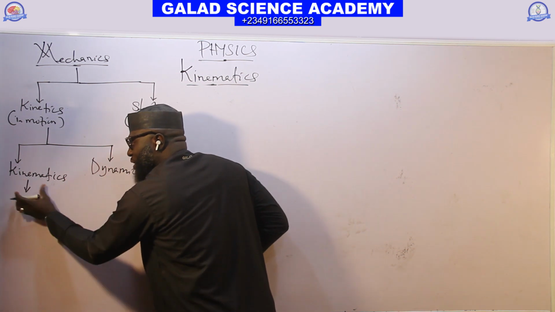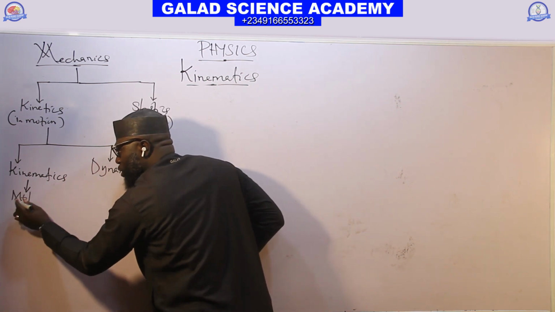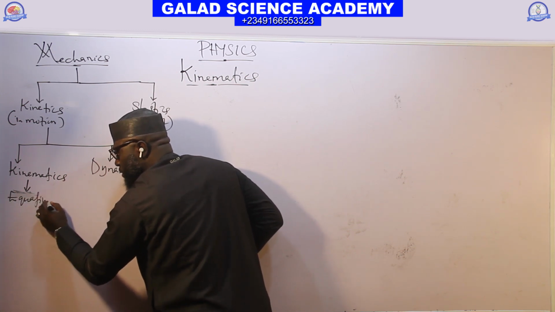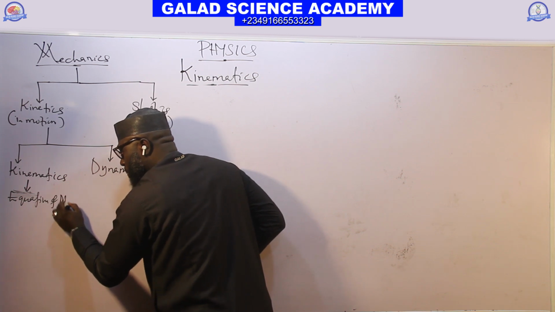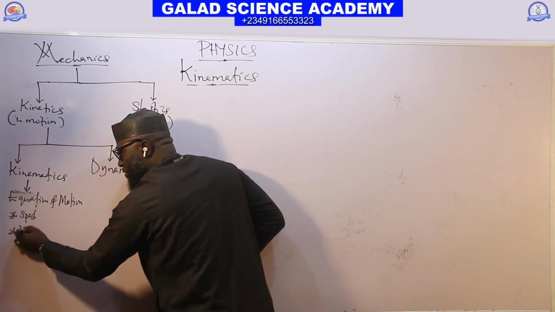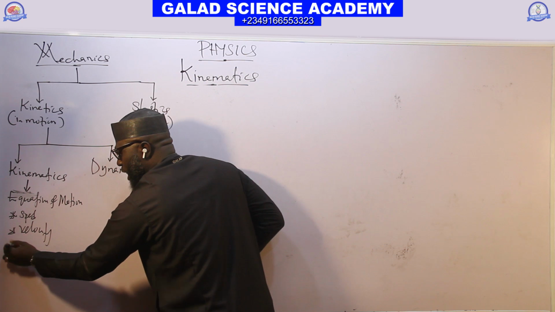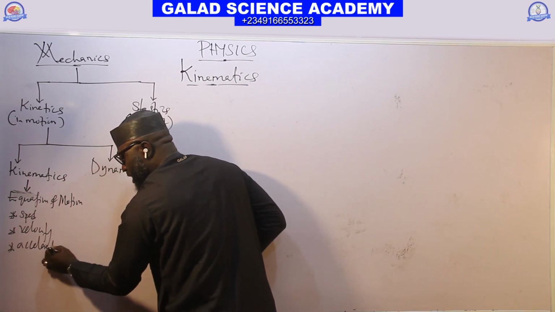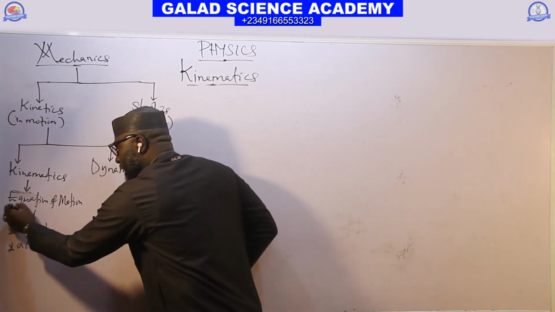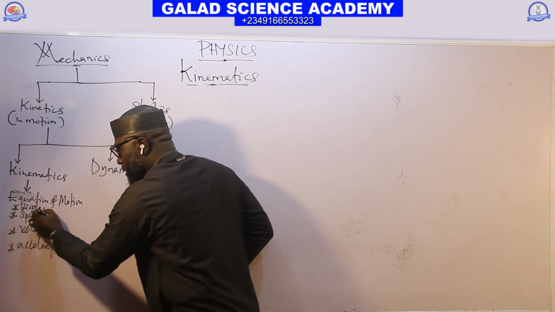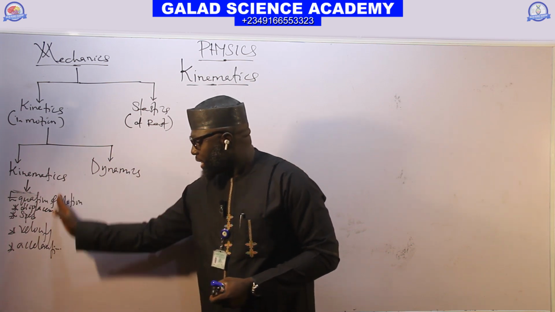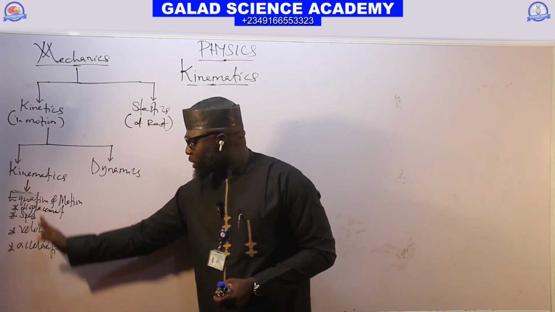So kinematics is the aspect of physics that deals with the study of equations of motion, where we have what we call speed, velocity, and acceleration. We also have distance and displacement. These are the parameters that we study under